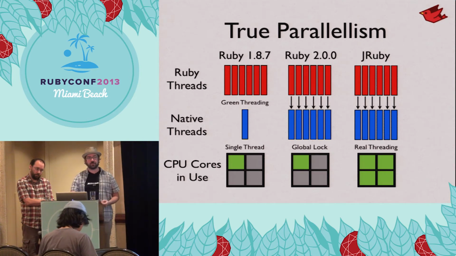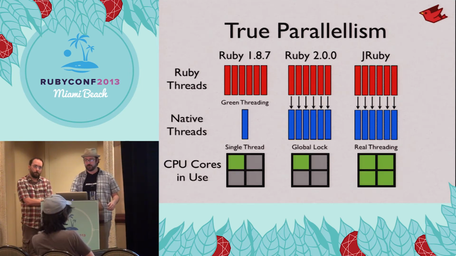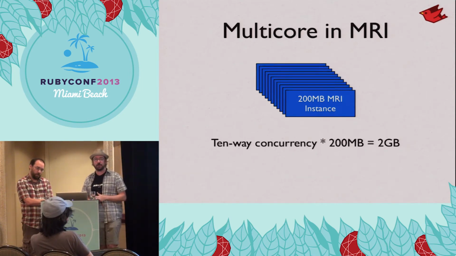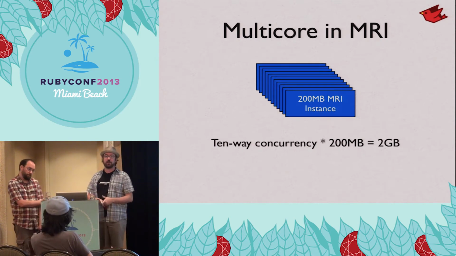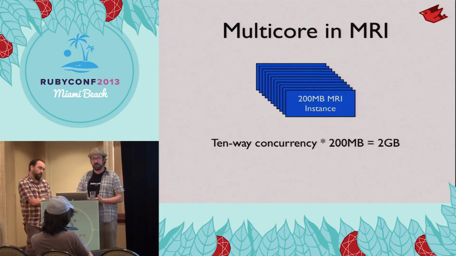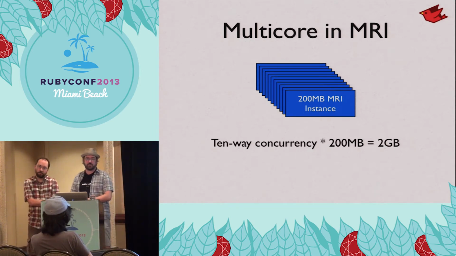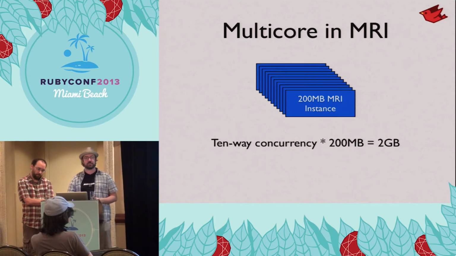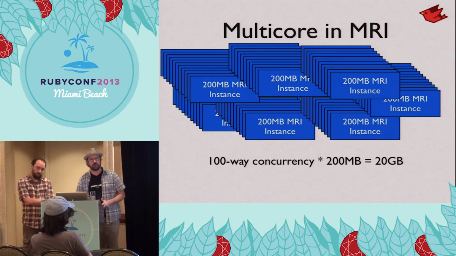And where this really comes into play is the cost of deploying wide applications for a lot of users. If you look at a 10-way concurrent application in MRI, each process is maybe 100, 200 megabytes. If it's 200 megabytes, that's 2 gigabytes of memory that you need to allocate. And that's not a trivial instance. It's not a huge one. But then we need to scale this thing up. And what if we need to handle 100 concurrent users?